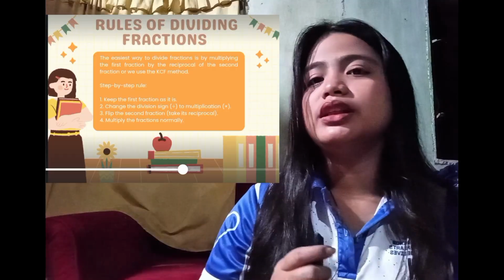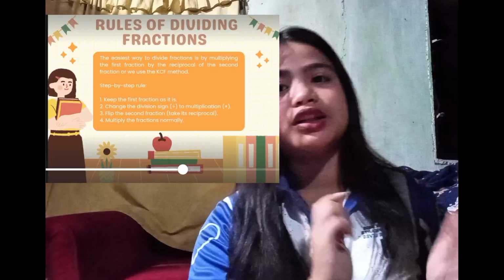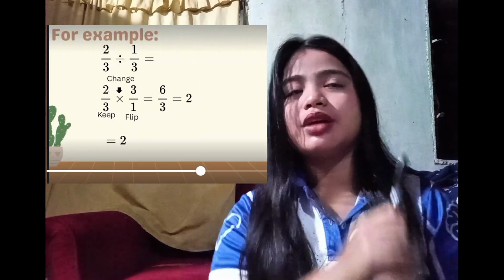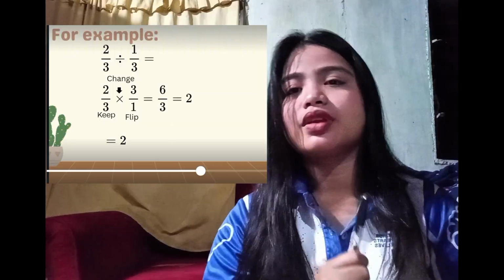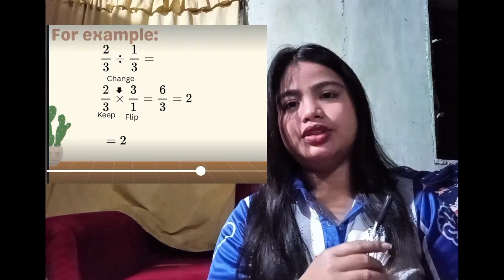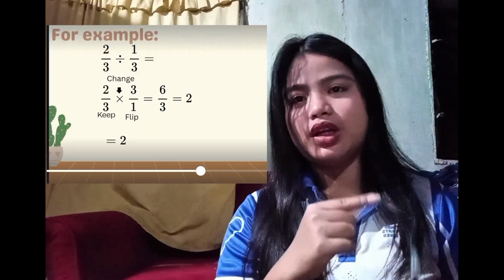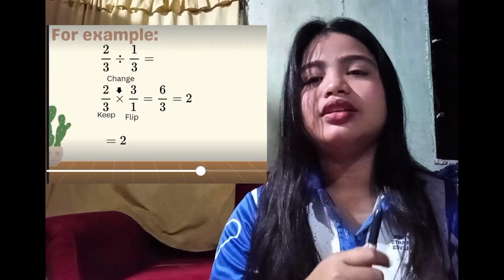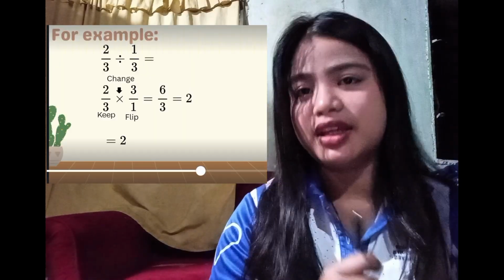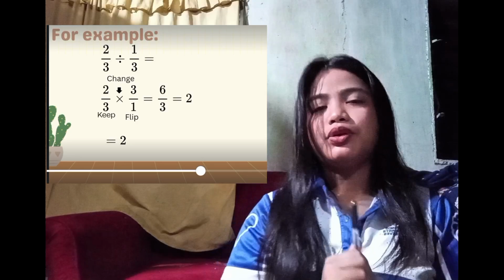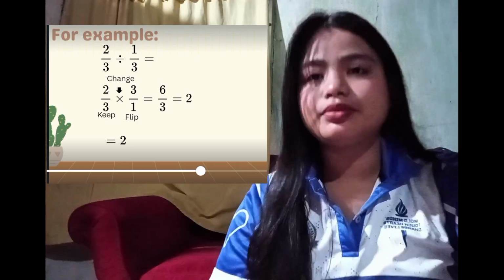Then the third is we flip the second fraction. For example, we have 1/3, so we change it into 3/1. Then we multiply normally, and we have our answer.